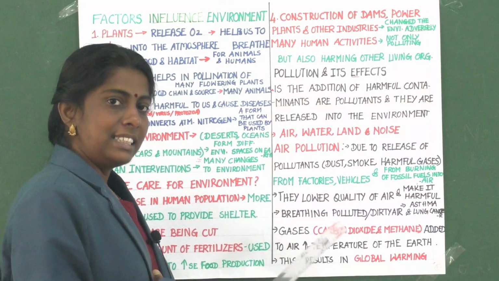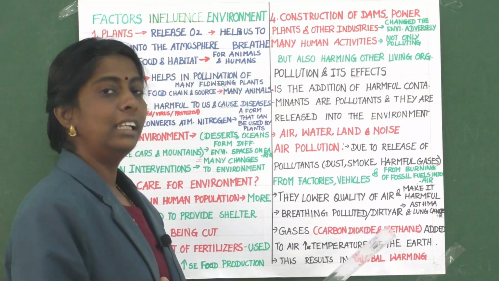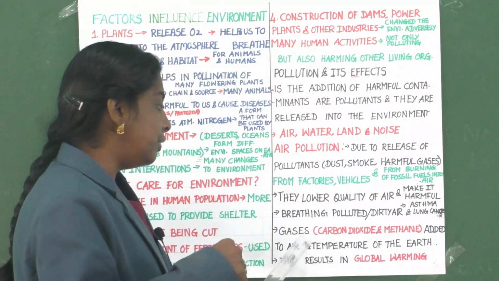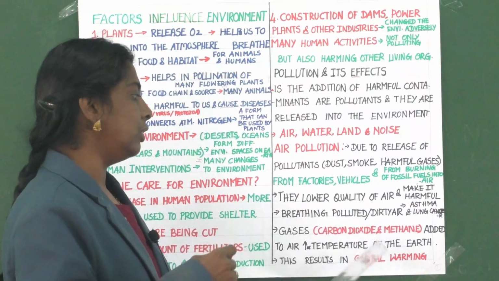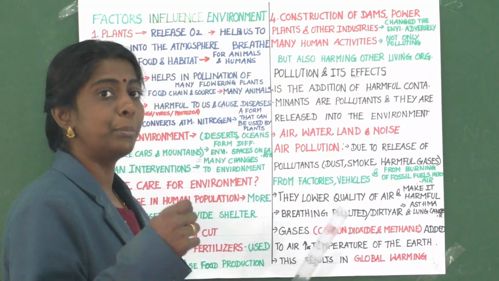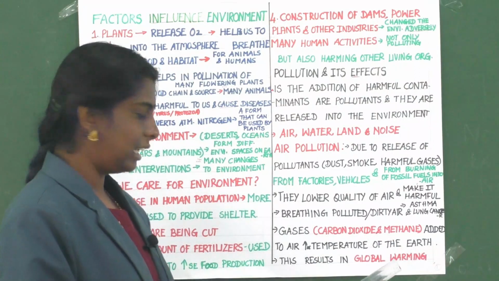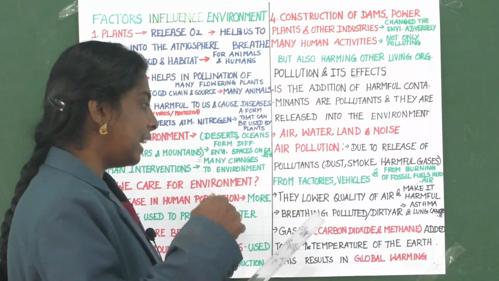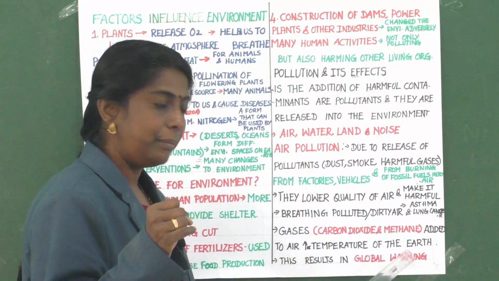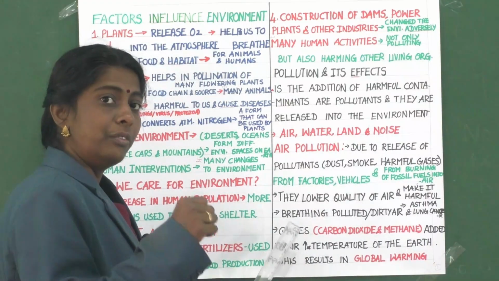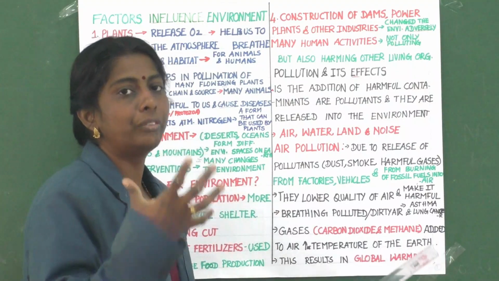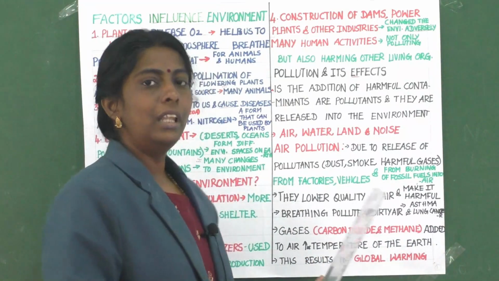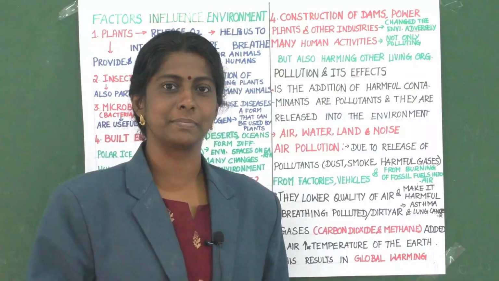Okay. Then gases like carbon dioxide and methane are added to air which increase the temperature of the earth. Clear? This results in global warming. I repeat, children, gases like carbon dioxide and methane are added to air which increase the temperature of the earth. Okay, so that will ultimately result in global warming. Clear children? Yes children.